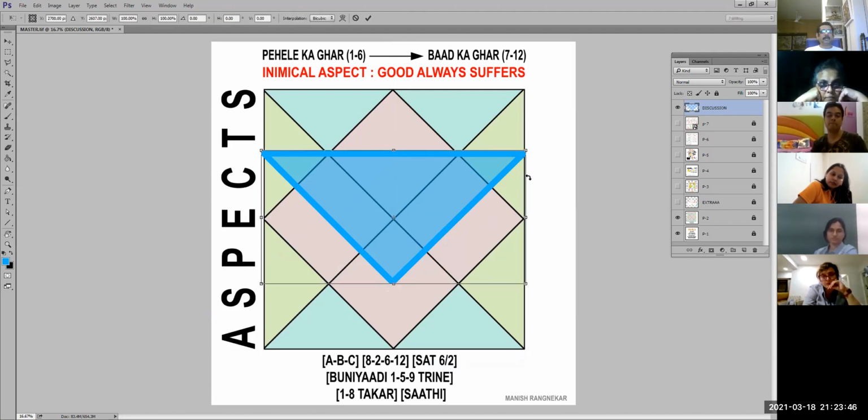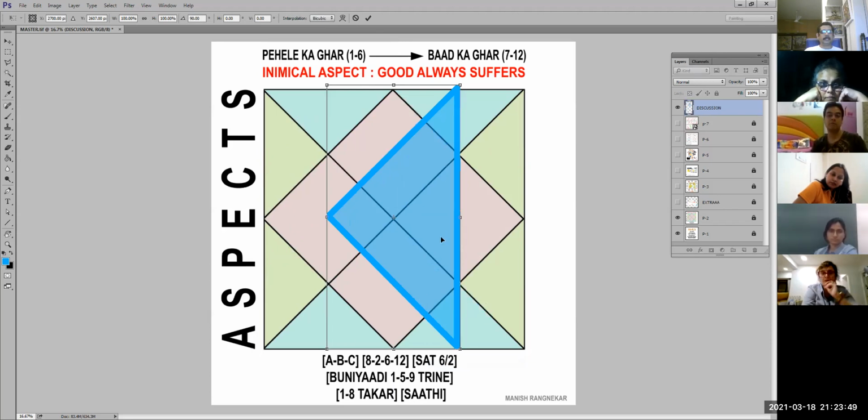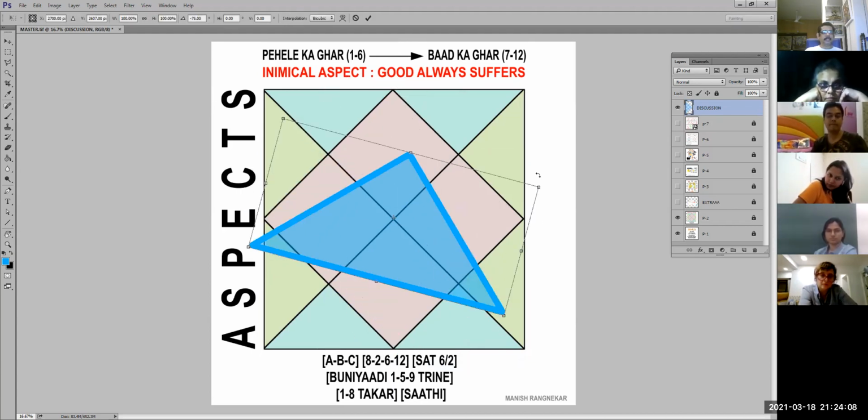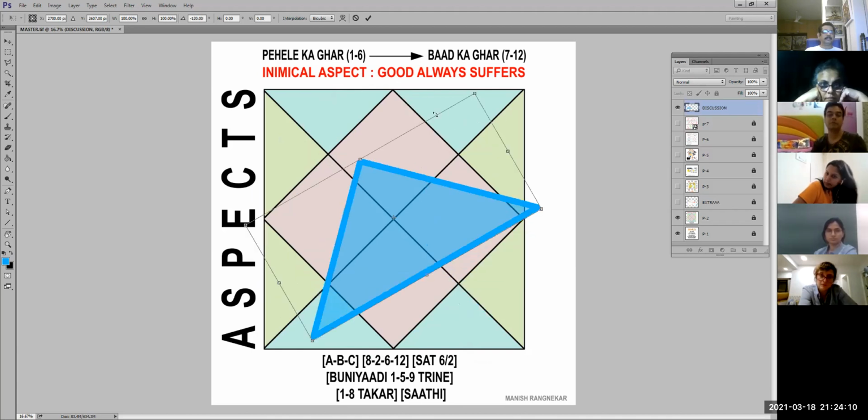Correct? Now same one, if I just rotate it like this, which trine is this? It is the 4 trine. So 4, 8, 12. Same fellow, I flip it horizontally. Which one is this? Second, 6, 10, 2, 6, 10. Understood? So if I just keep rotating it like this, I will get those trines.